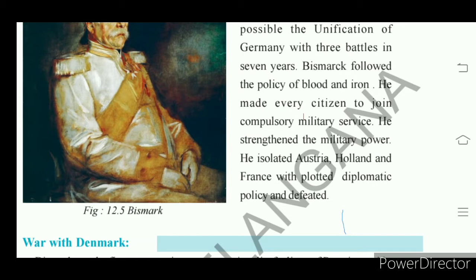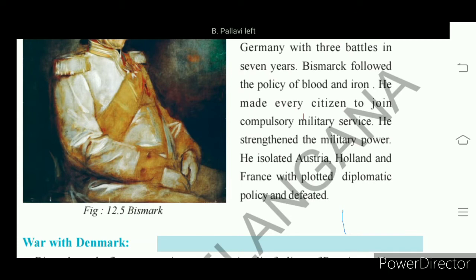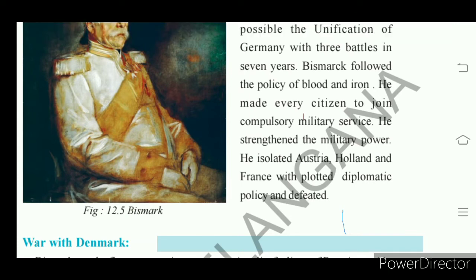Understand? So Bismarck very cleverly manipulated his work. He used his diplomatic nature. What is diplomatic nature? It is a plan to move in international matters for safeguarding the interest of one's own nation.